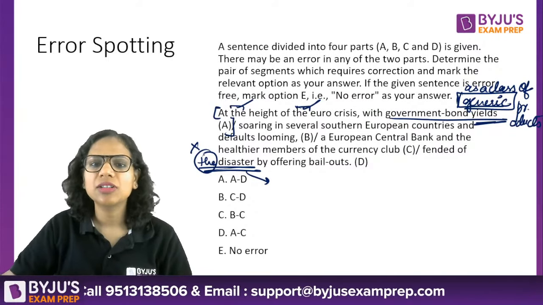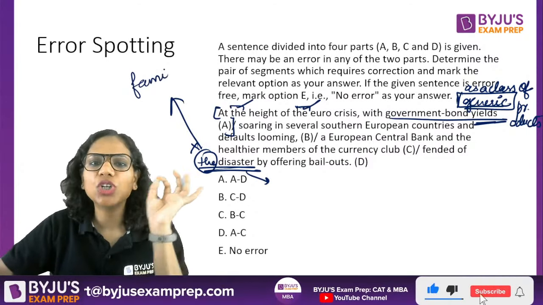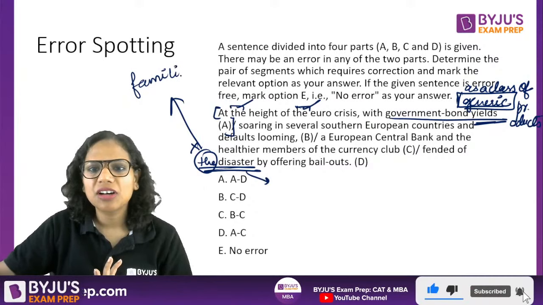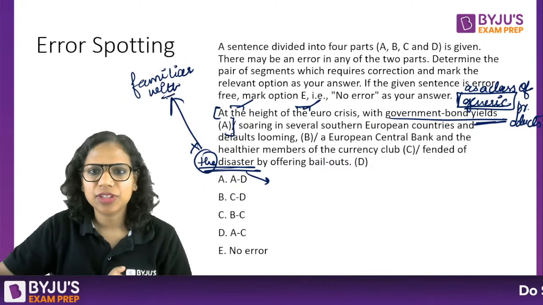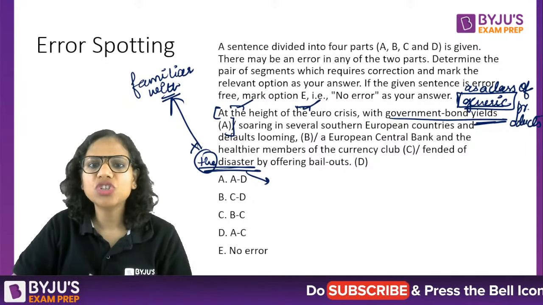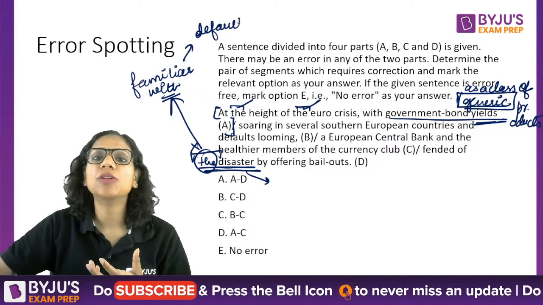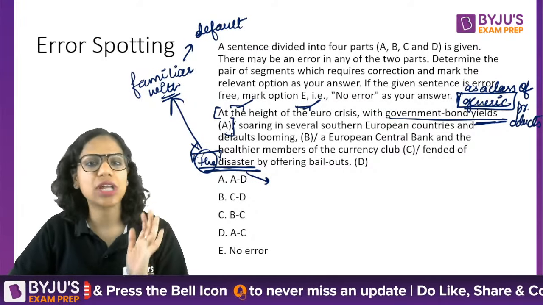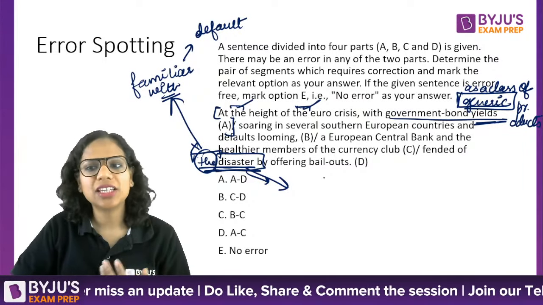In fact, "the" would work if there is familiarity with which particular default I am talking about. So "the European Central Bank fended off the disaster." Which disaster? Any particular default that was about to happen, any particular bank that was about to collapse, then I should add "the." However, here I am talking about disaster again in a general sense.